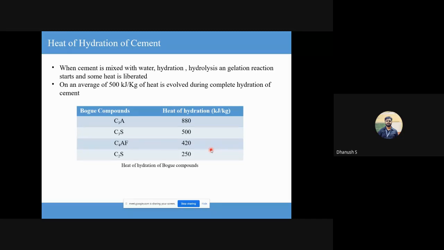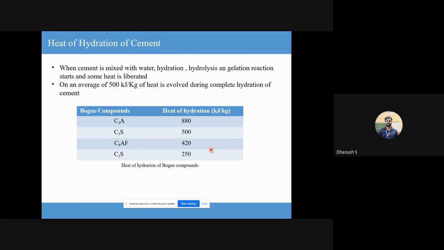So again, if I have to use cement for a mass concreting structure, which Bogue compound should be present in higher proportion, and which should be present in lower proportion? Just by looking at this table, you should be able to tell. C2S should be more because it gives low heat of hydration. C3A should be the least because it gives too much heat of hydration.